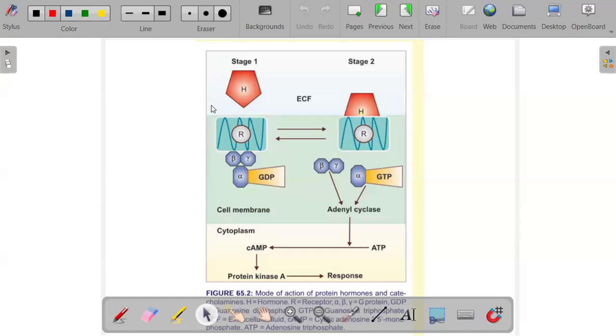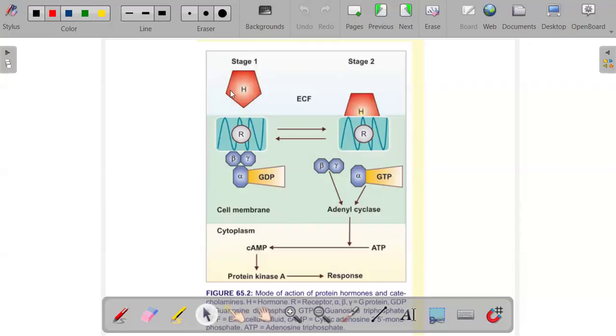So you find that protein hormones and the catecholamines act through this second messenger kind of action. And the most common second messenger is cyclic AMP. So no wonder we talked about cyclic AMP, that's why we're going to look at it. So this is what happens. In this diagram, you see there is a sequence of events leading to the formation of cyclic AMP.